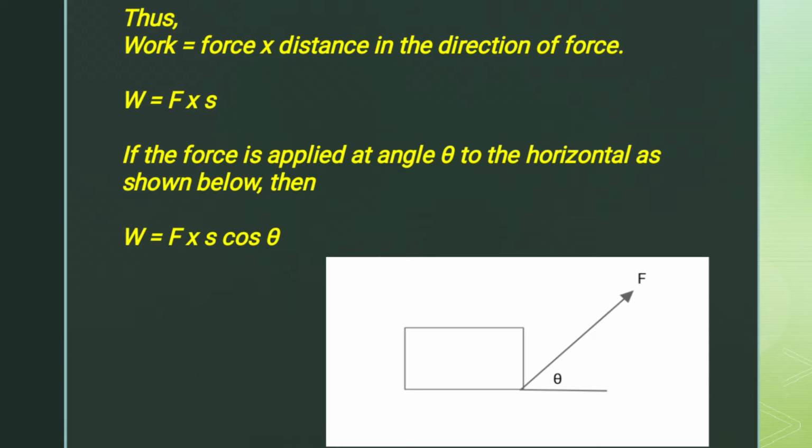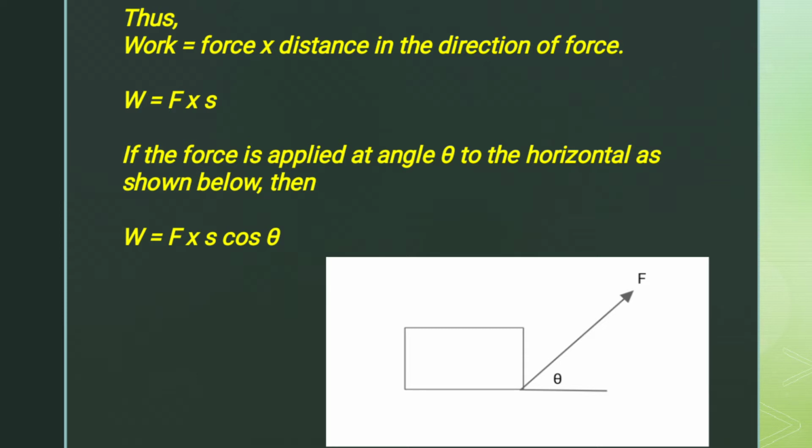Now if we use symbols for work, force, and distance, then the symbol for work is W, the symbol for force is F, and the symbol for distance is S. So we can say W equals F times S, which is force times distance. Now, the force must be parallel to the direction of the distance.